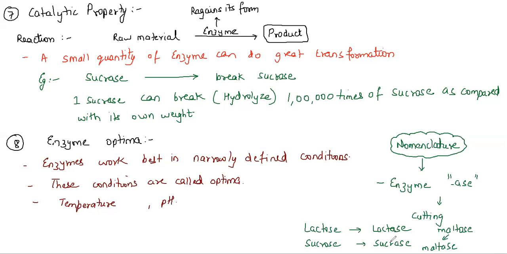Enzymes can also be named according to their functions. So let's understand nomenclature as per the functions. For example, there is a compound called AH2.